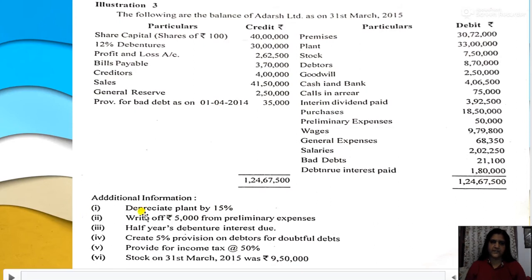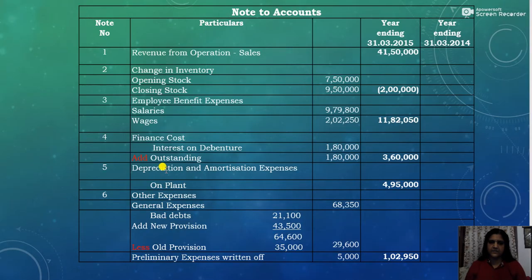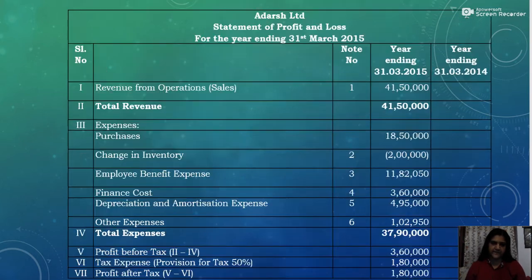Then comes depreciation and amortization expense. Now in the question, depreciate plant by 15%. So here the fixed assets include premises, plant as well as intangible asset, that is goodwill. But here we have to depreciate only plant by 15%. So depreciation will be plant 33 lakhs into 15 divided by 100. Okay. So depreciation and amortization on plant, that is 33 lakhs into 15 by 100, 4,95,000. So depreciation and amortization expense 4,95,000. Then other expenses. Now what about the other expenses? That is note number 6.